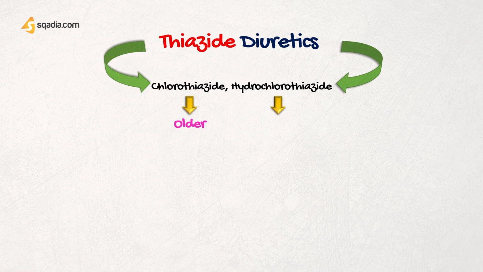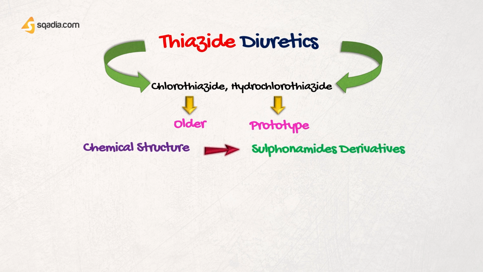Now, the prototype and commonly used drug is hydrochlorothiazide. Chemically, these are sulfonamide derivatives. They have a sulfonamide residue in their structure and they are structurally similar to carbonic anhydrase inhibitors, but they are more potent and they act on distal tubules of the kidneys.